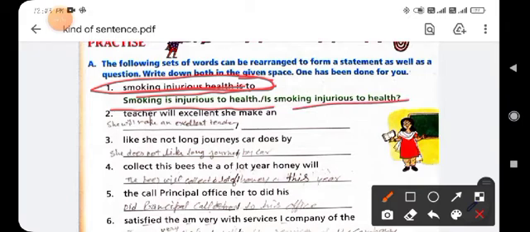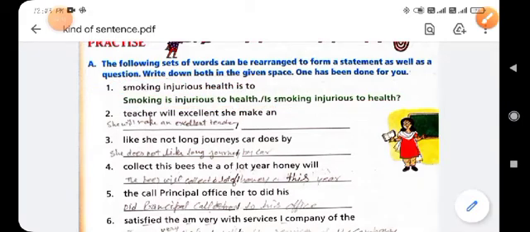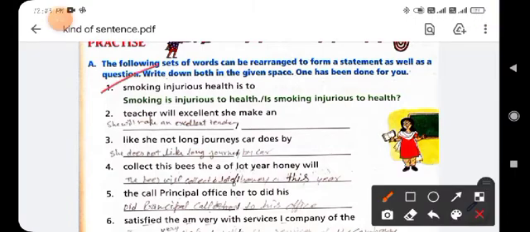Like smoking, injurious, health, is, too. So first you arrange this into an assertive sentence, like smoking is injurious to health. It is the statement sentence, made by the unscramble method, and then make it interrogative. So select the helping verb is and use it at the beginning of the sentence and put the question mark at the end of the sentence, and it will be changed into an interrogative sentence. Clear? So, is smoking injurious to health? It is the interrogative sentence, and smoking is injurious to health is the statement sentence.